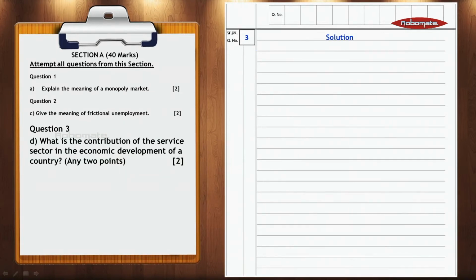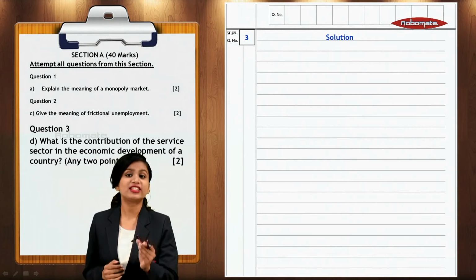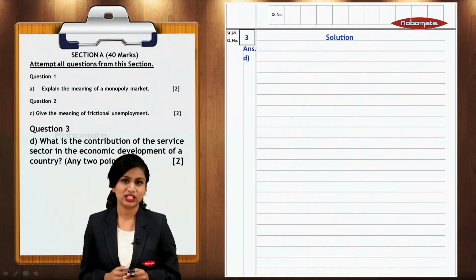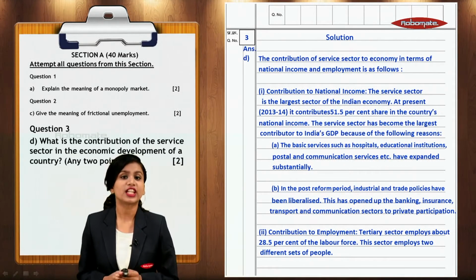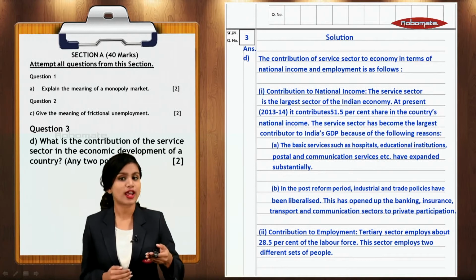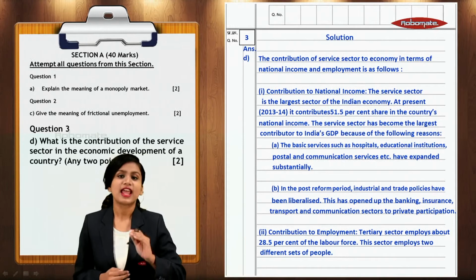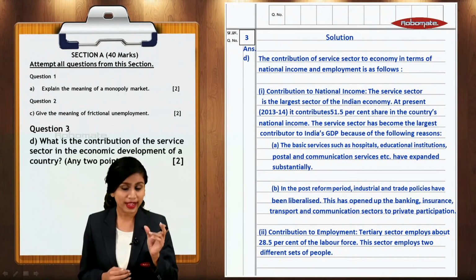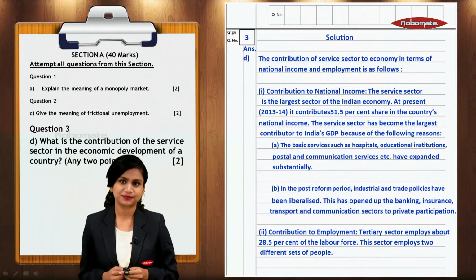Now students, over here, when you start solving this question, you will first write the statement from the question, that is, the contribution of the service sector to the Indian economy is as follows, and then start writing your answer. Now since it is asked for 2 marks, you will write any 2 points and therefore you will write it with proper headings and explanation to each header point.